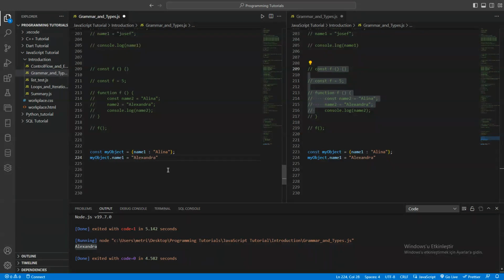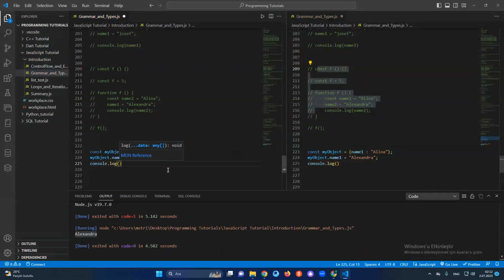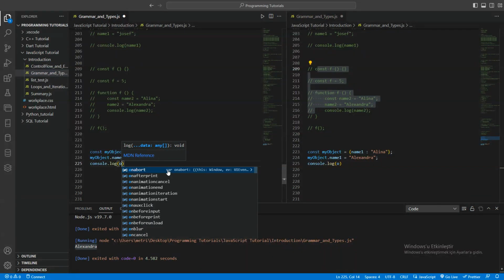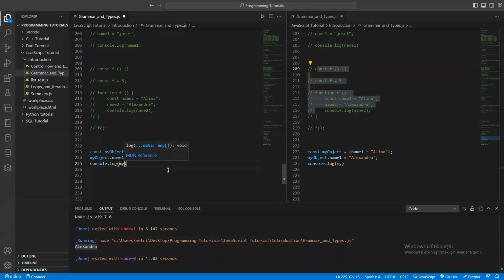So when you say console.log, and put my object, not name. When you run that, let's see whether it is Alina or Alexandra right now.